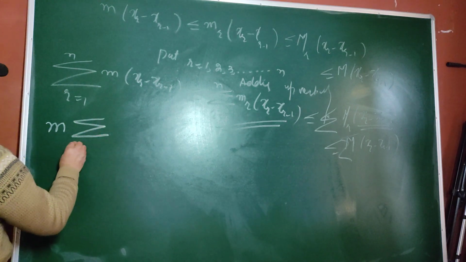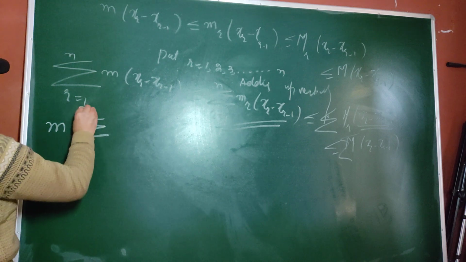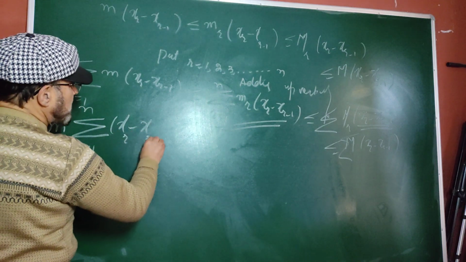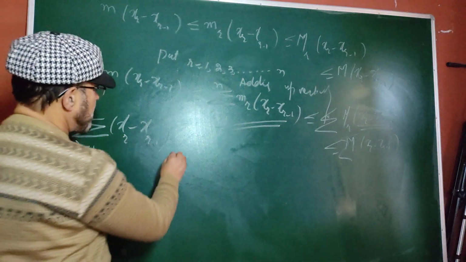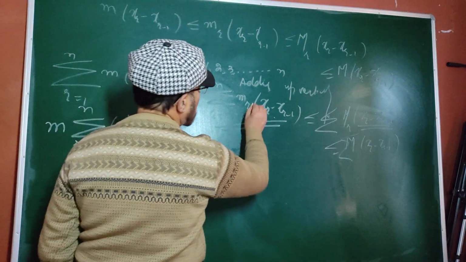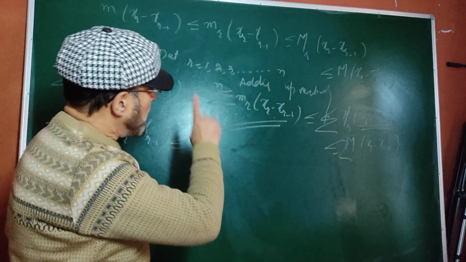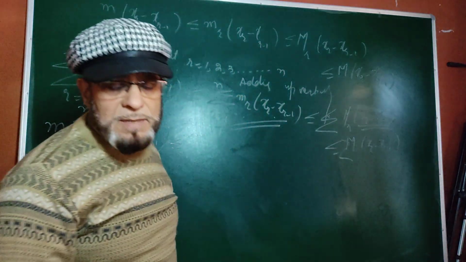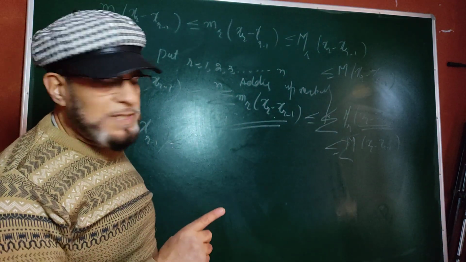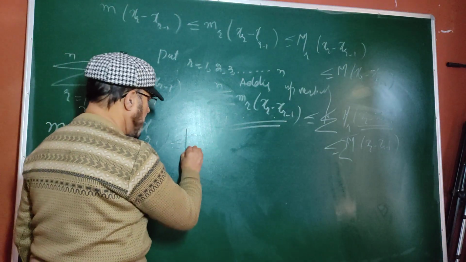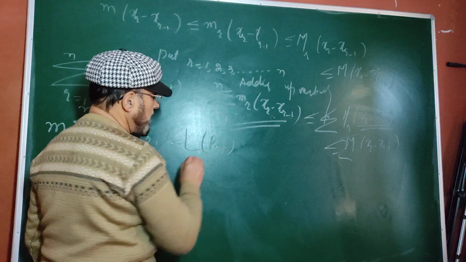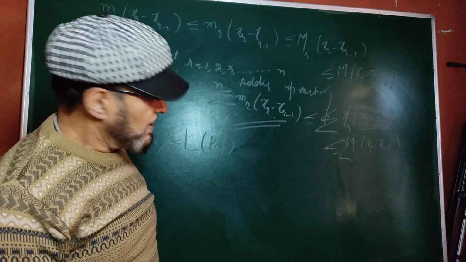Summation r going from 1 to n, m (x_r minus x_{r-1}) is less or equal to sigma r running from 1 to n, small m_r delta r, which you will see is the lower Riemann sum, L(P, f), and this is less or equal to the upper Riemann sum, U(P, f).